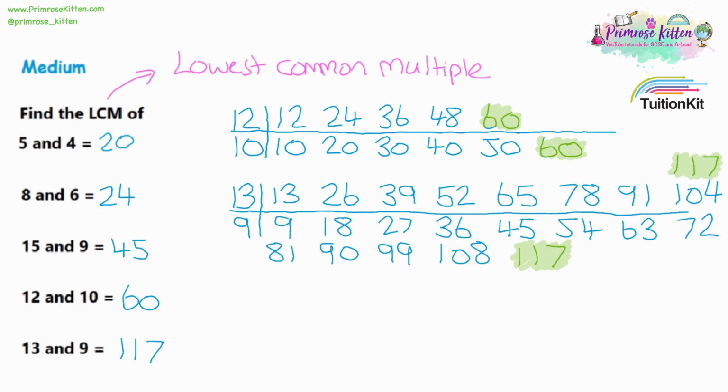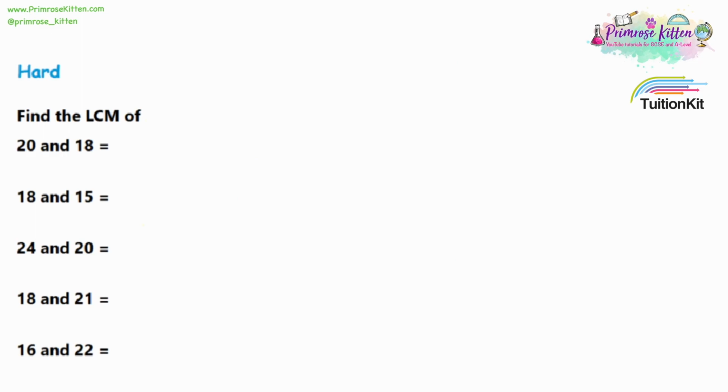Now you'll notice our list got quite long there, so when we move on to the hard questions, we'll look at a method where we can try and write a little bit less working out when we have these longer lists. So the first hard question is the lowest common multiple of 20 and 18, and I think this might have quite a long list, so let's switch to a new way of working these out. That'll hopefully save us a little bit of time.